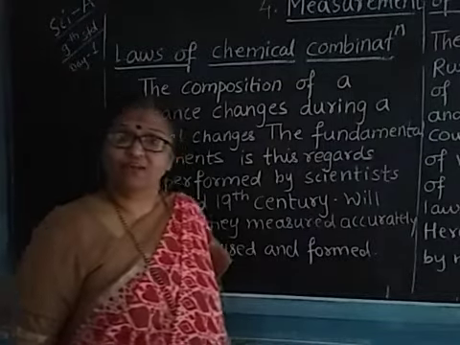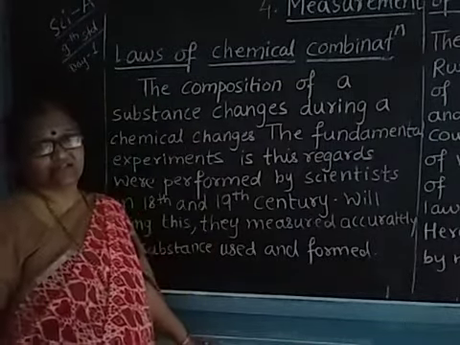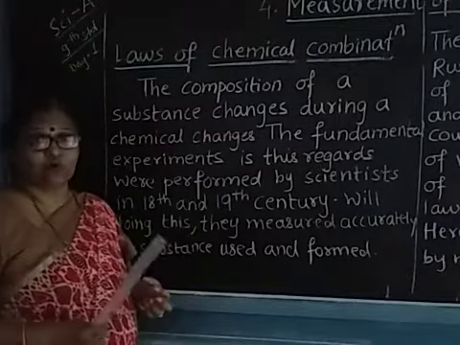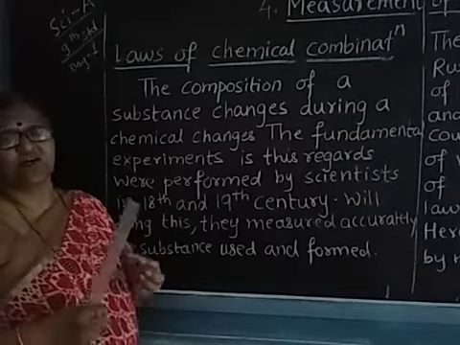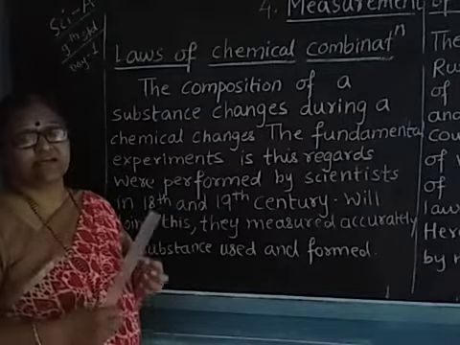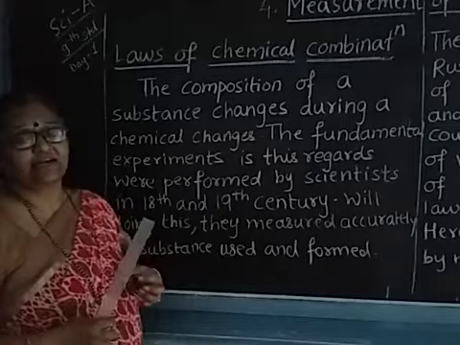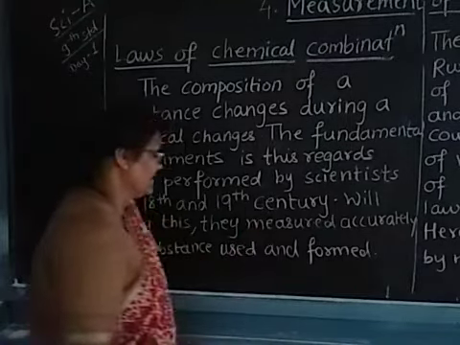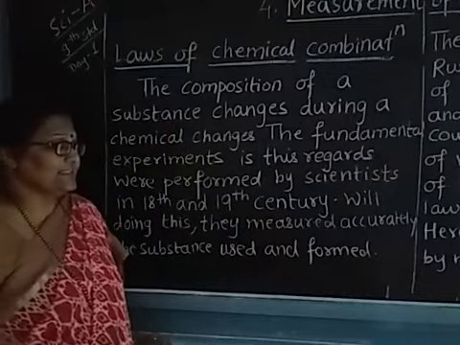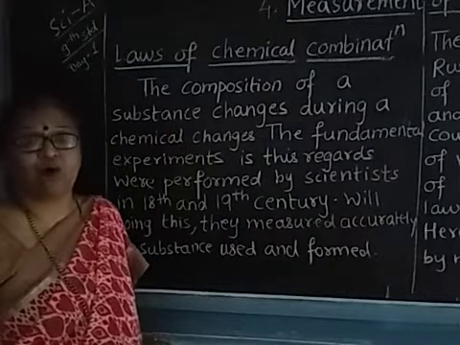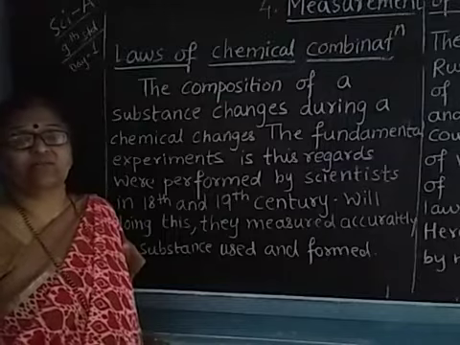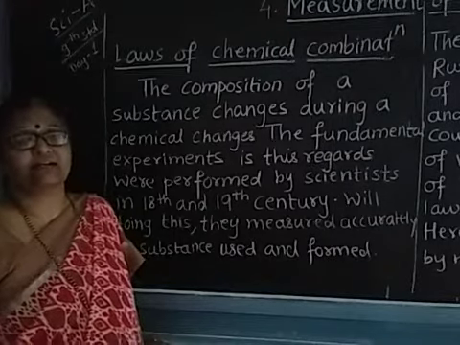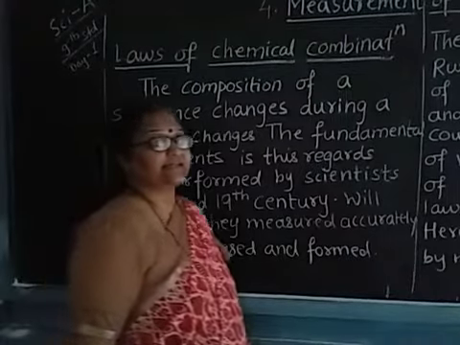Whenever they wanted to form a particular substance, the constituents which they took for making this substance, they weighed accurately. Various accurate measurements were taken by the scientists.